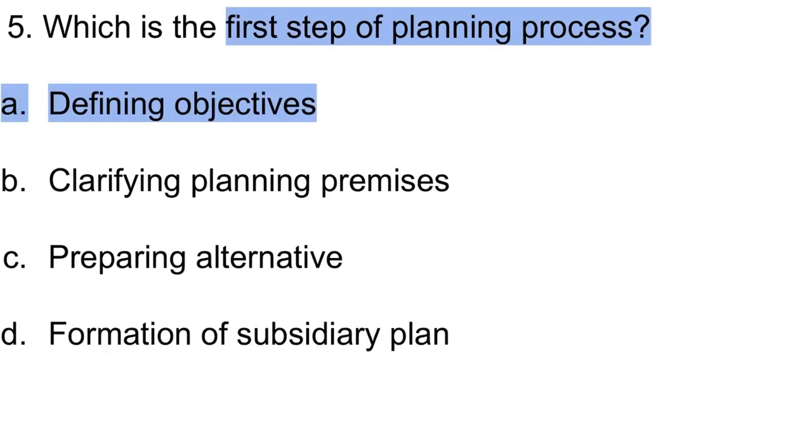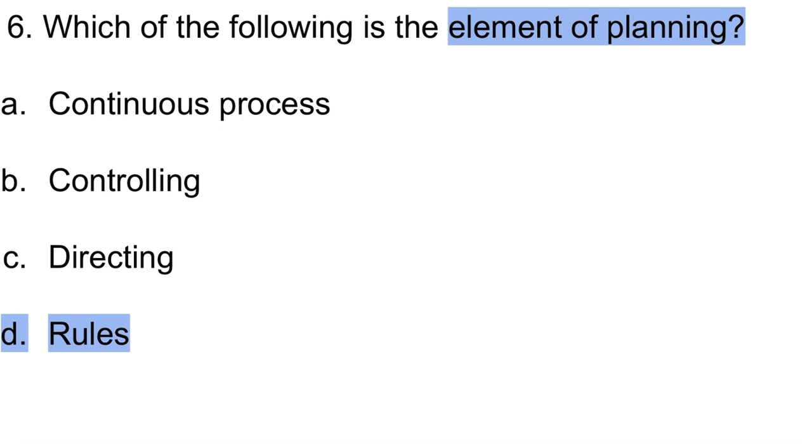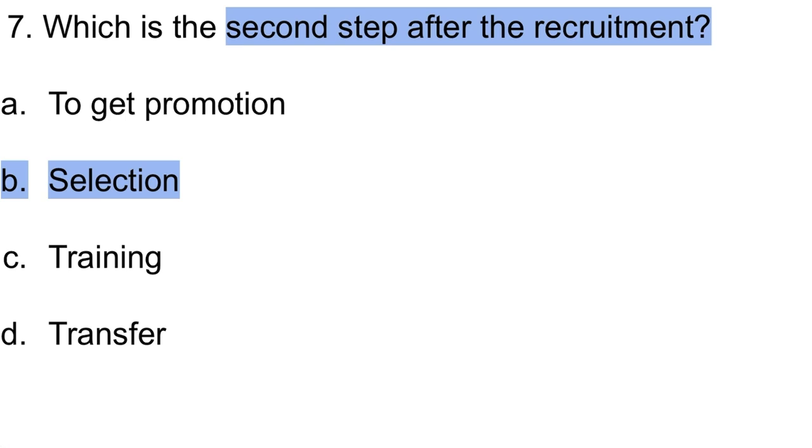Number 5th, which is the first step of planning process? First step is defining objectives. So option A is the correct one. Sixth, which of the following is the element of planning? Rules are the element of planning. So option D is the correct one. Seventh, which is the second step after recruitment? Recruitment is the first step and selection is the second step. So option B is the correct one.